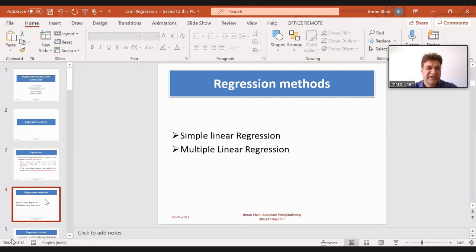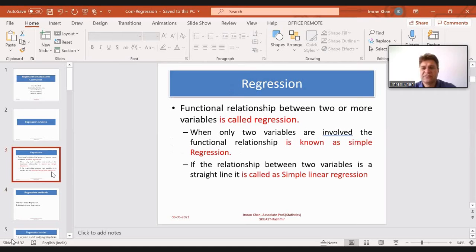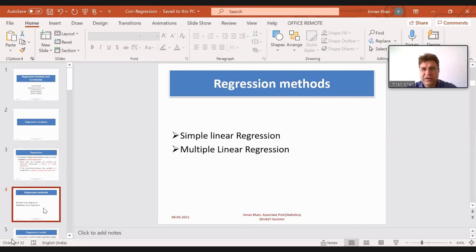So you have simple linear regression and we have multiple linear regression. For simple linear regression, we have two variables: one is independent and one is dependent. But for multiple regression, we have one dependent and more than one independent variable. So the independent variables can be 2, 3, or 4. That we will discuss.